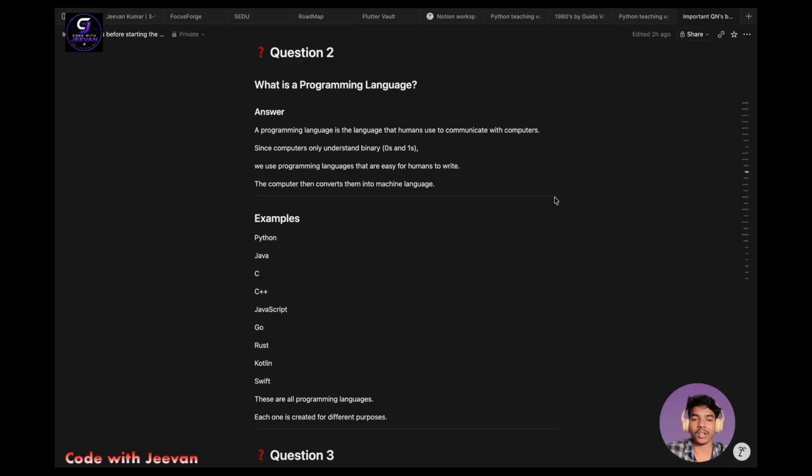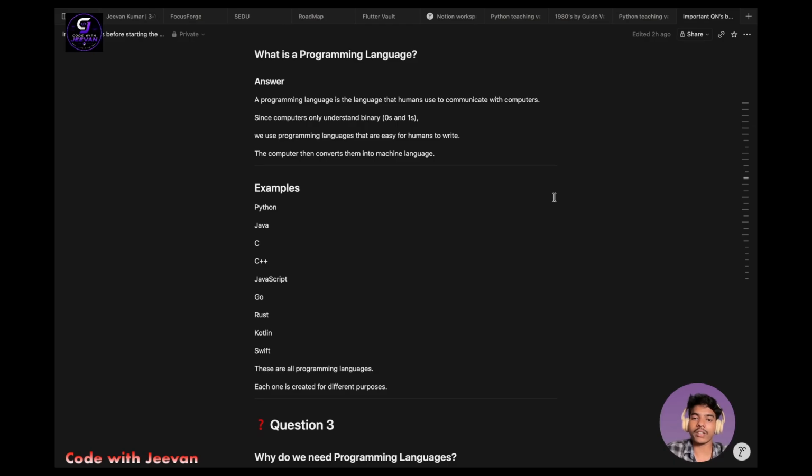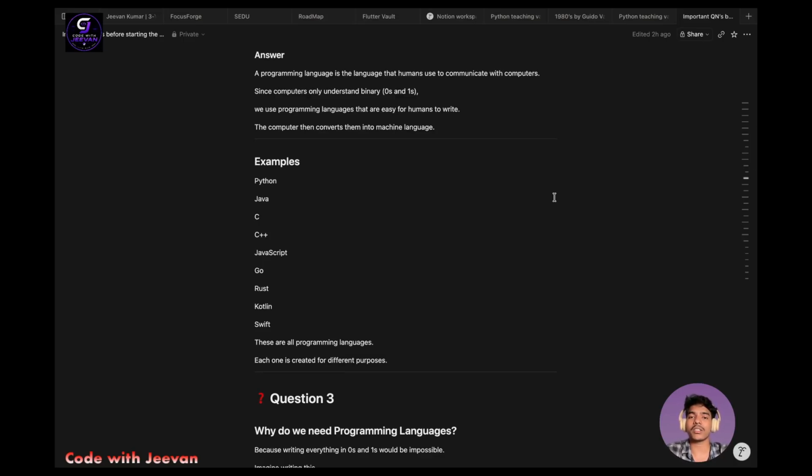So that is known as programming language. So the computer then converts them into machine language. While we need to write a solution to a problem, we use a programming language to write the solution. So that is very easy for us to write, right? The computer then converts them into machine language, that is known as binary format, zeros and ones.